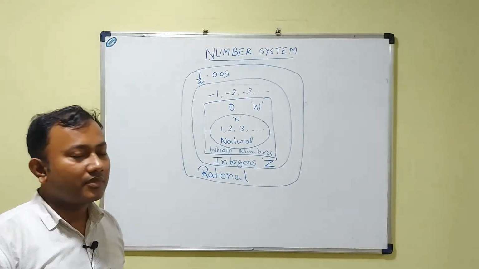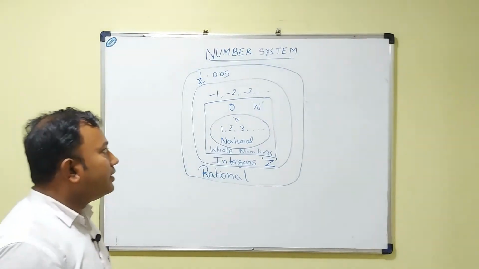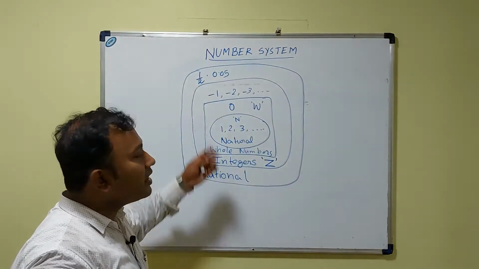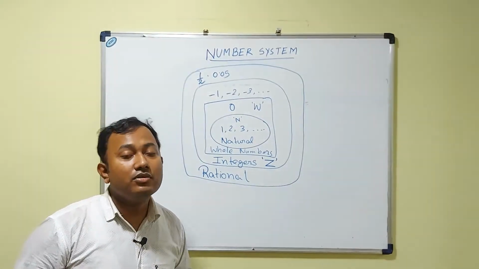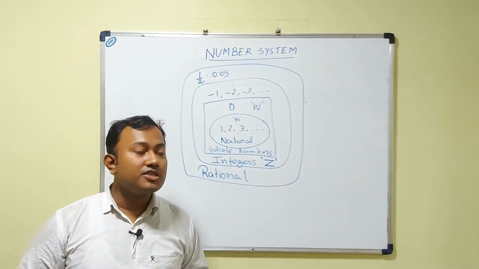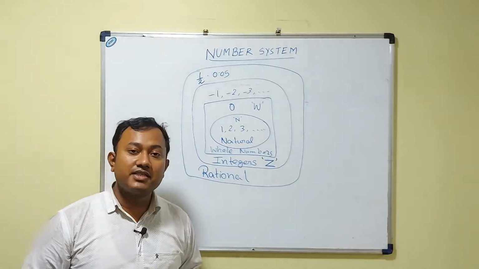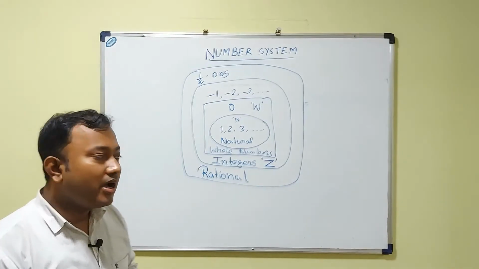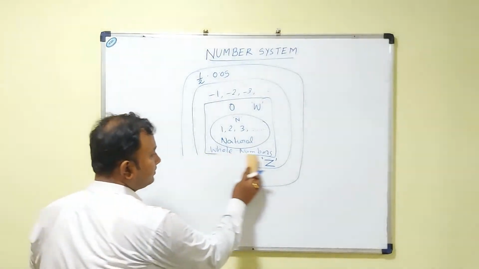So then which numbers are actually rational numbers? How do we come to know? There must be a definition so that we can know what numbers are rational numbers. So now I am going to explain that.